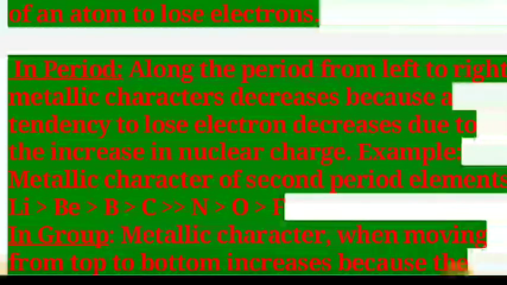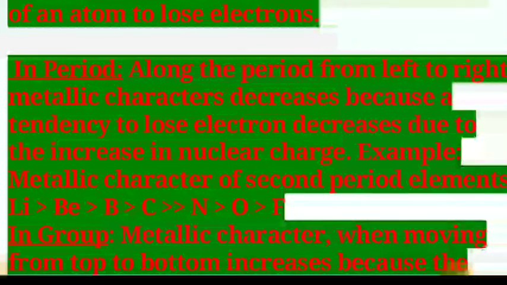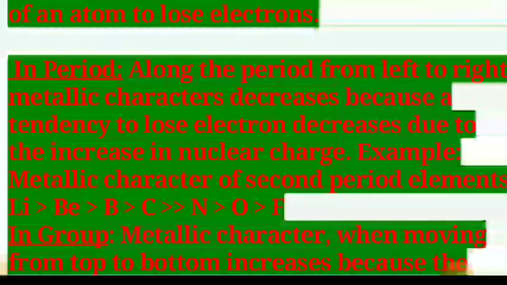For example, the metallic character of second period elements can be written as: lithium is more metallic than beryllium, boron, carbon, nitrogen, oxygen and fluorine. As we go left to right, metallic character decreases. Lithium is more metallic than beryllium. Boron is a metalloid. Carbon is a non-metal. Nitrogen, oxygen and fluorine are non-metals. But more non-metallic character is shown by fluorine and more metallic character is shown by lithium.